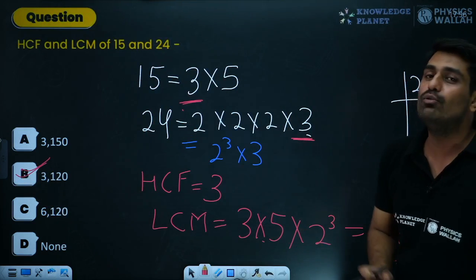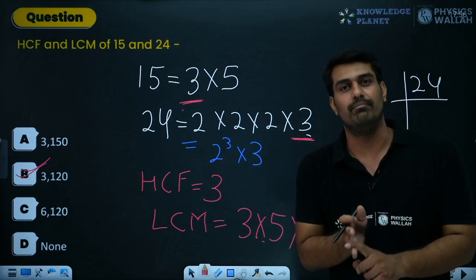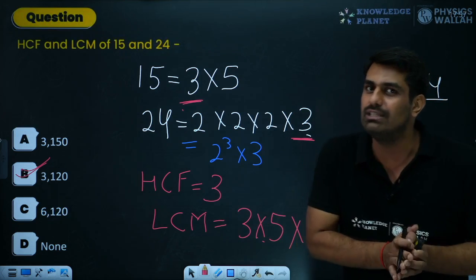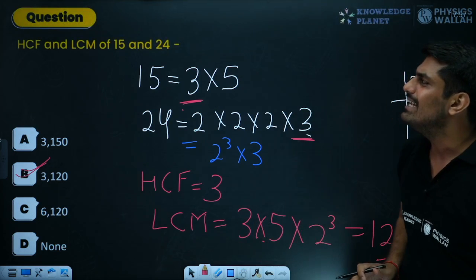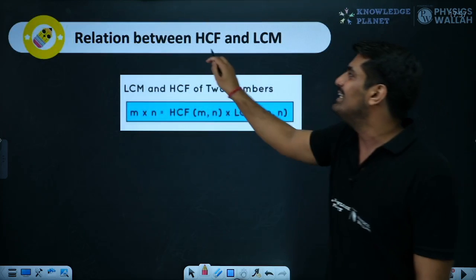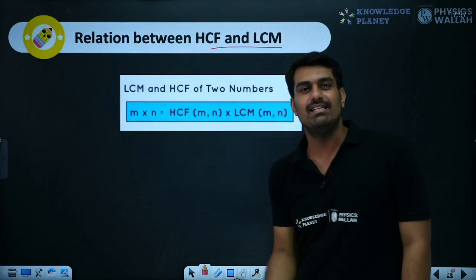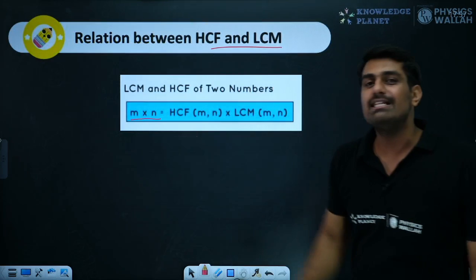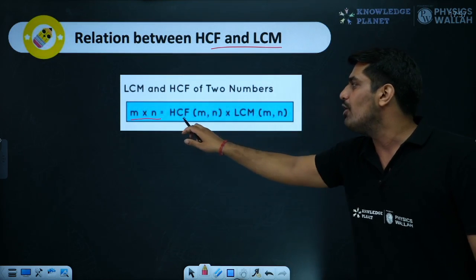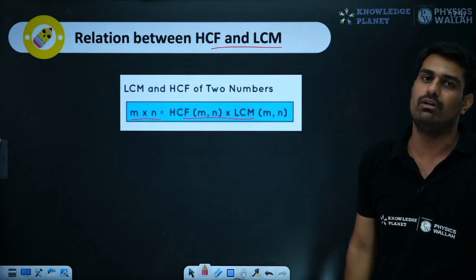This is how we can do the calculation for HCF and LCM. This is how we can do the learning process using the fundamental theorem of arithmetic. One final thing in HCF and LCM, there is a relation between the numbers and their HCF and LCM. The product of the two numbers is equal to the product of the HCF and LCM which you have found out. Now how, sir?